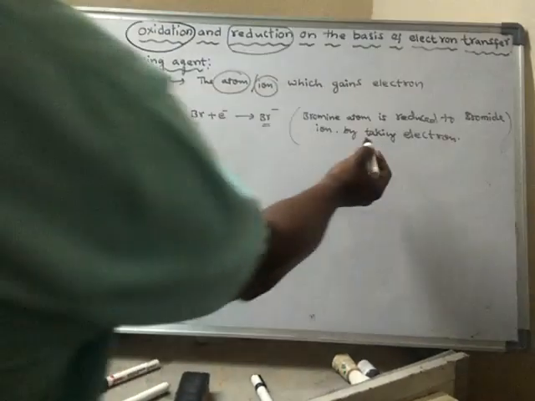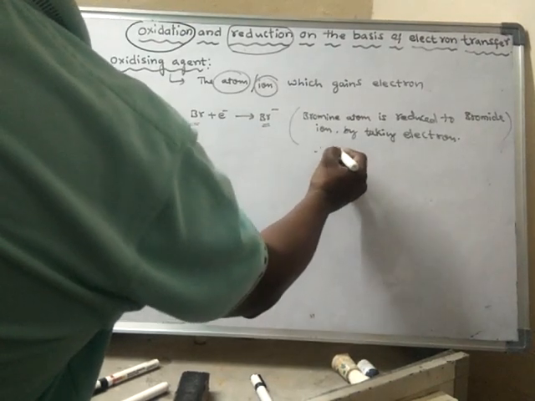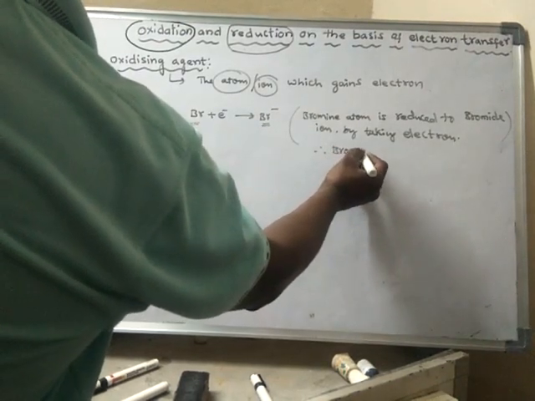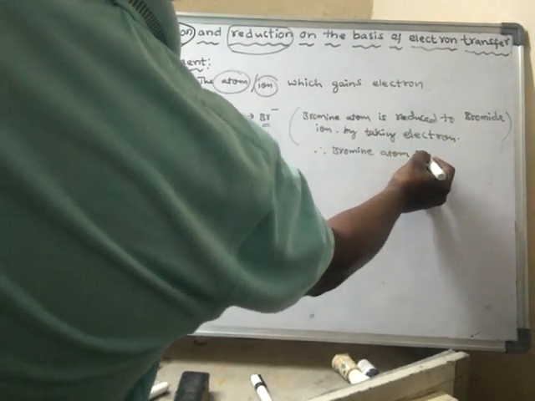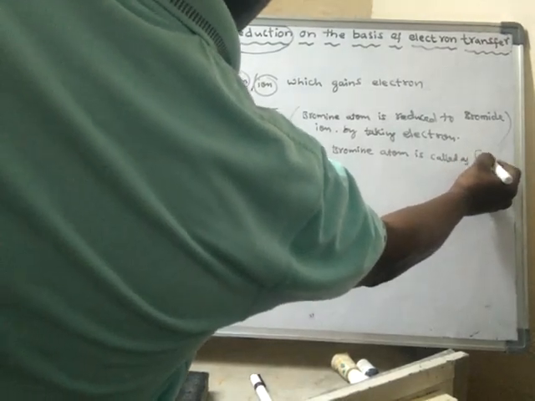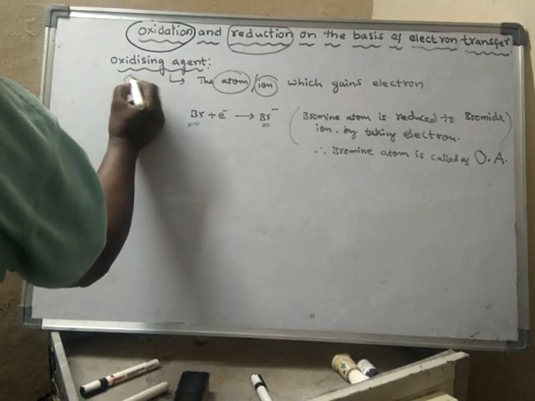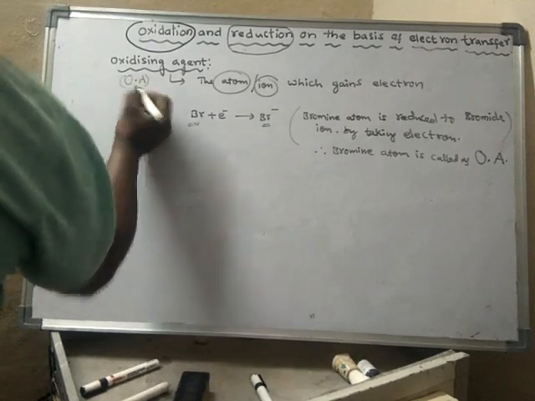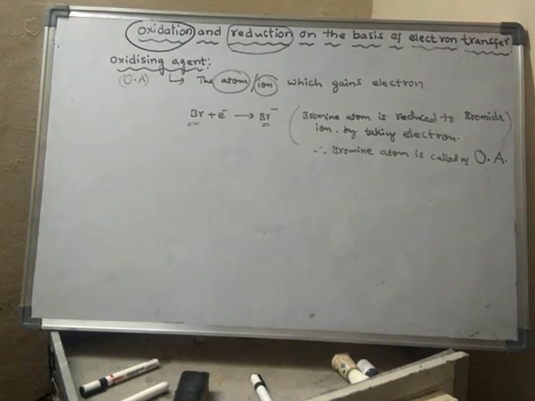So that means it is gaining electron. Hence it is said to be an oxidizing agent. Therefore, bromine atom is called an oxidizing agent.